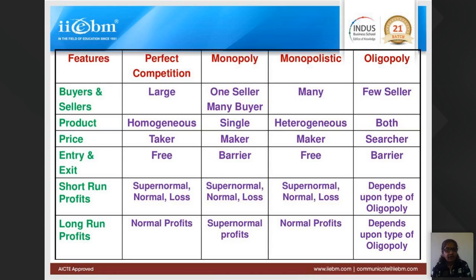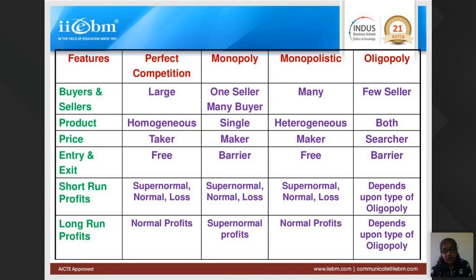Oligopoly is both. You can have homogeneous as well as heterogeneous. You can give the example of homogeneous as aluminium, steel, cement, and for heterogeneity, you can give the example of automobile, mobile handsets, DTH connections. And for oligopoly, you can give the example of Pepsi, Coke, Airbus and Boeing. Boeing mostly has its production and sale from the USA, while Airbus has maximum production and sale from European countries. So they are the ones dominating the market in buying and selling of passenger airlines.